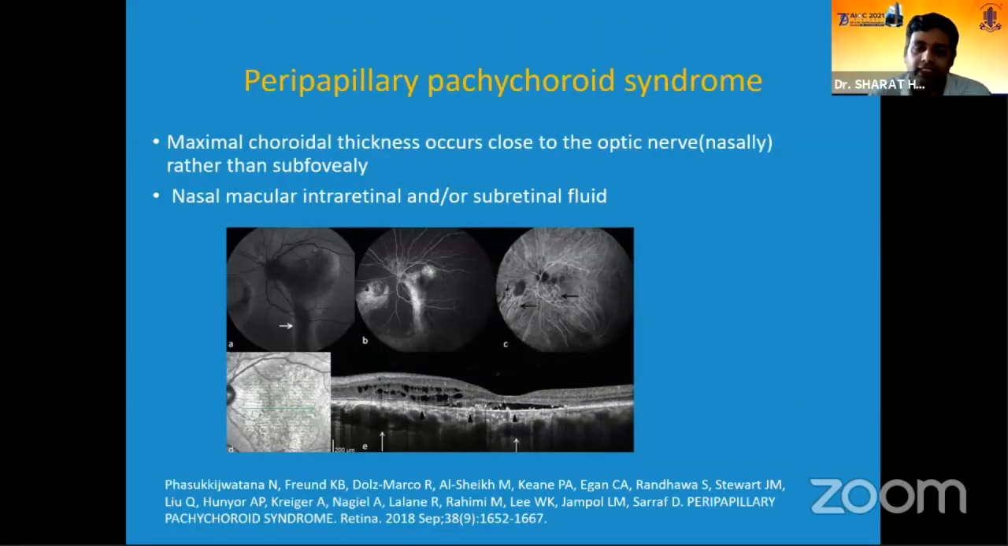The other recent clinical entity which has been described is the peripapillary pachychoroid syndrome, where they have said the maximum choroidal thickness occurs very close to the optic nerve rather than in the subfoveal area. That means most of the pachyvessels and the thickened choroid we usually see near the optic disc rather than in the foveal area.